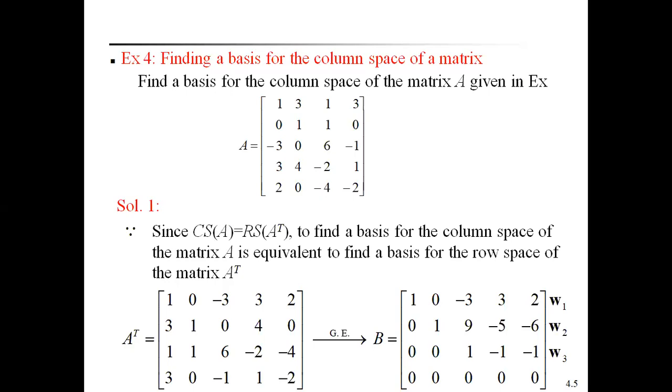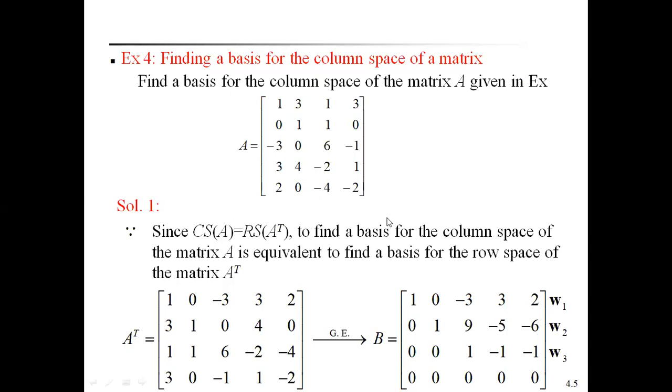This is an important point to remember. Column space of A is equal to row space of A power T, because columns and rows are interchanged in the A transpose of a matrix.